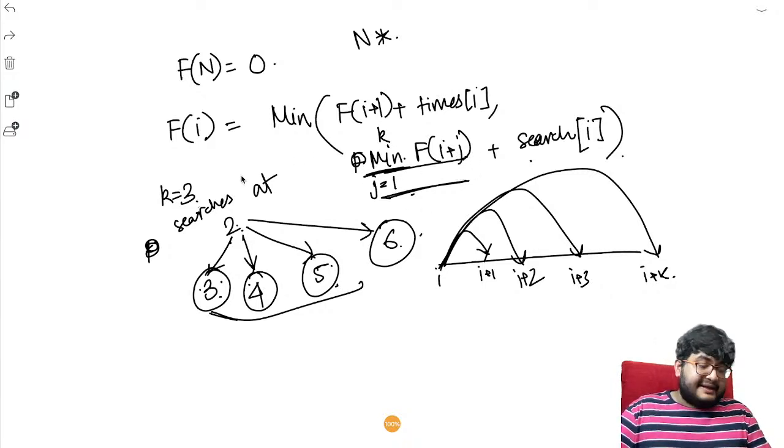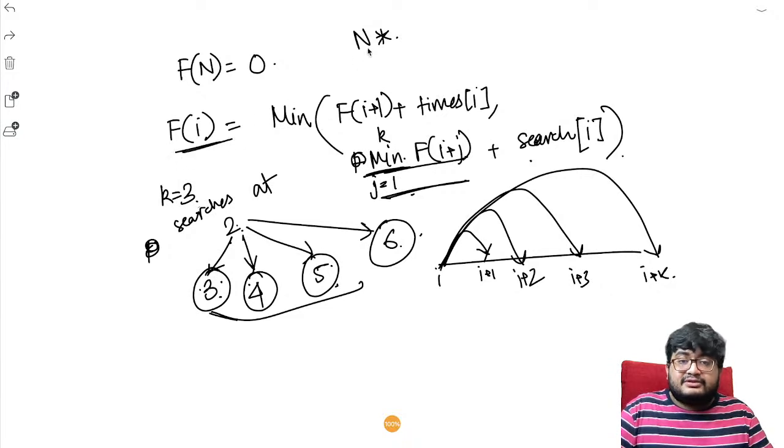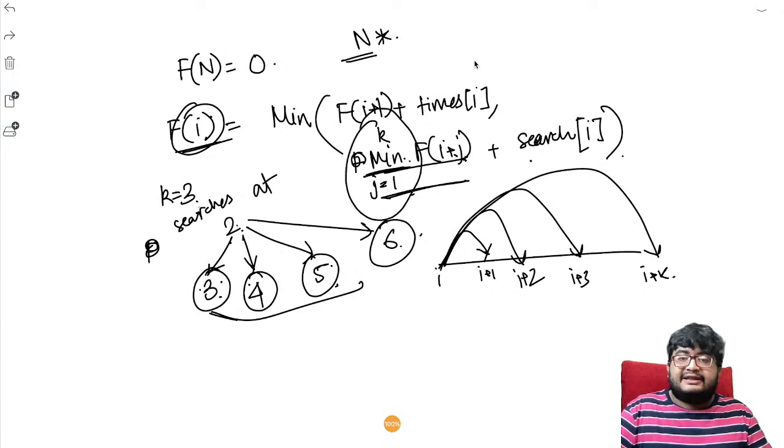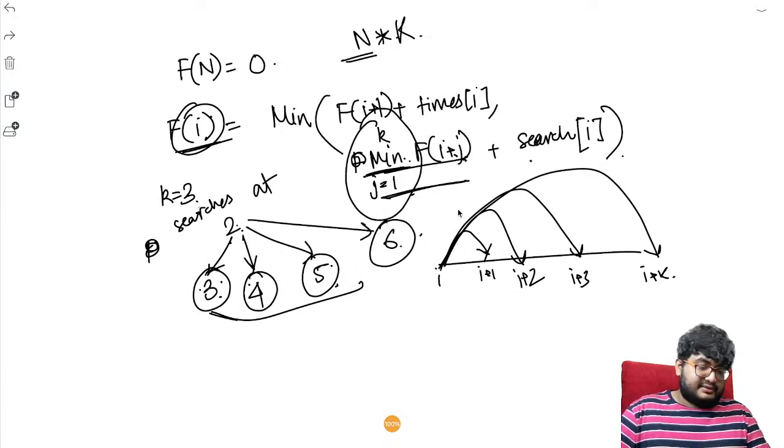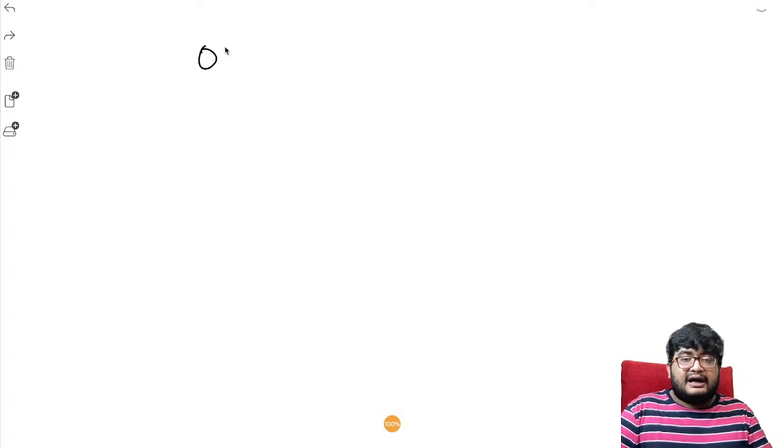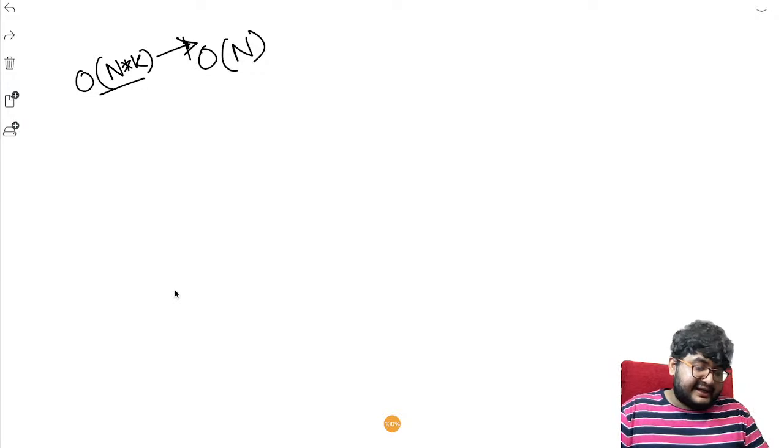Okay, what is the complexity for each of the states? For each of the states it is running a loop of length k, right? It is running a loop of length k, so it is n into k. The complexity is n into k. How do you reduce it? How do you reduce it to n? Anyone? How do you reduce it to order of n? All the n into k will work for us. N into k, but how will you reduce it to order of n? Anyone has any idea?